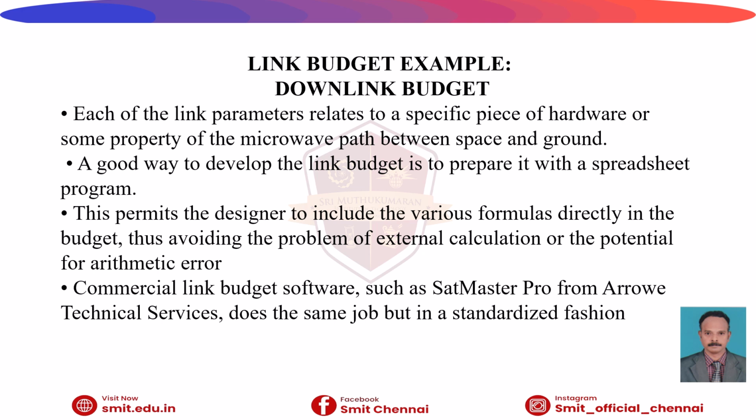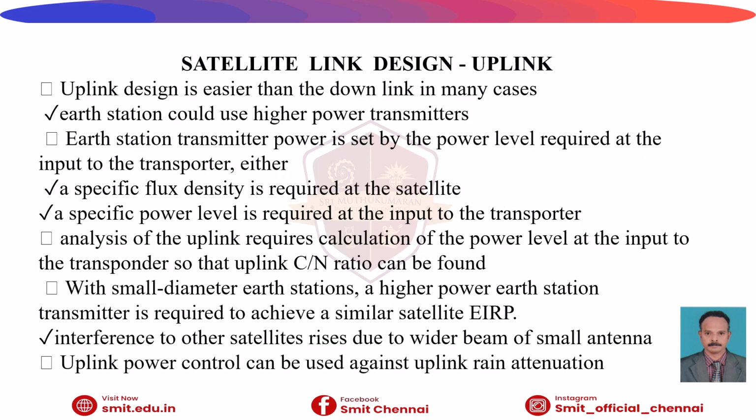This permits the designer to include the various formulas directly in the budget so that it avoids the problem of external calculations or arithmetic errors. Commercial link budget software is available such as SatMaster Pro, which is a very famous one. This will do a very good job before standardizing the final value.